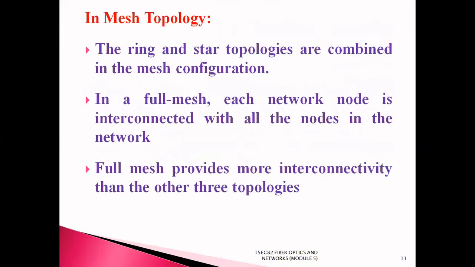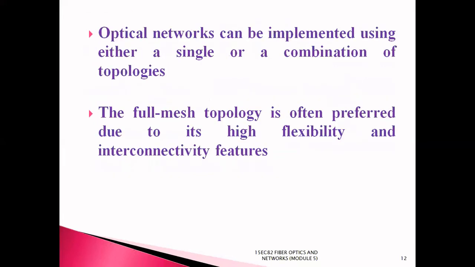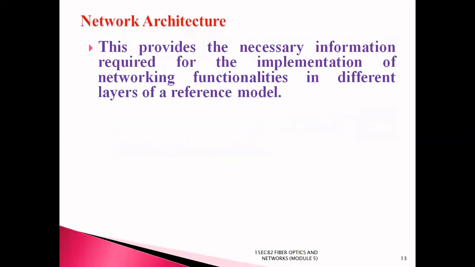In mesh topology, the ring and star topologies are combined in the mesh configuration. In a full mesh topology, each network node is interconnected with all the nodes in the network. Full mesh topology provides more interconnectivity than the other three topologies. Optical networks can be implemented using either a single or a combination of topologies. The full mesh topology is often preferred because of its high flexibility and interconnectivity features.